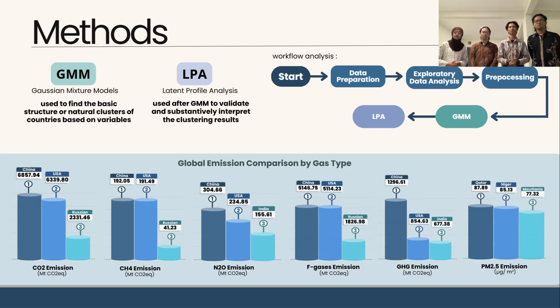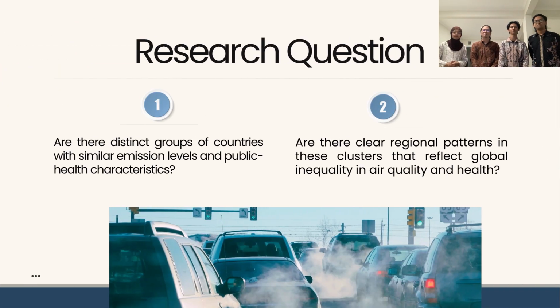Here is the top global emission comparison by gas type. We see the top 3 countries of each gas type. Next, we have our research questions. The first one is, are there distinct groups of countries with similar emission levels and public health characteristics? And the second one is, are there clear regional patterns in these clusters that reflect global inequality in air quality and health?